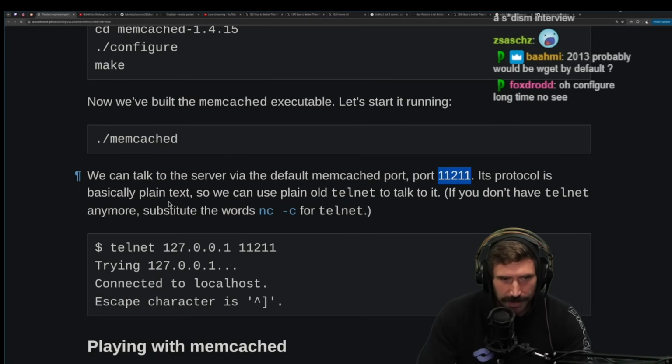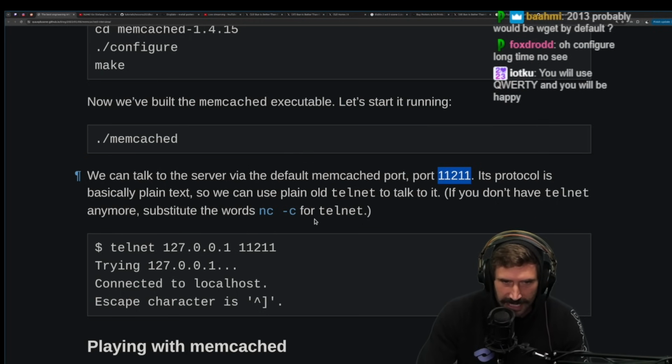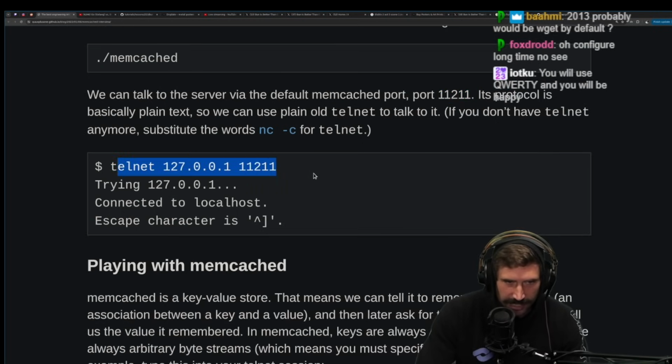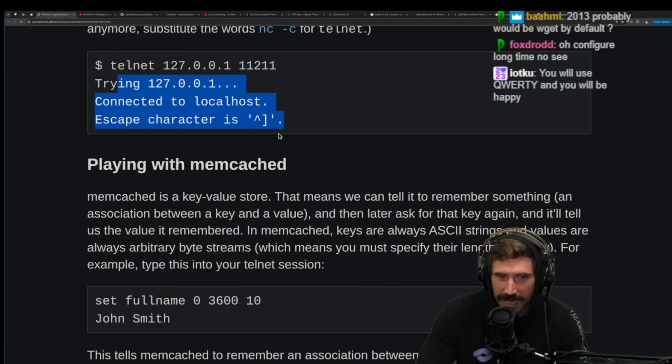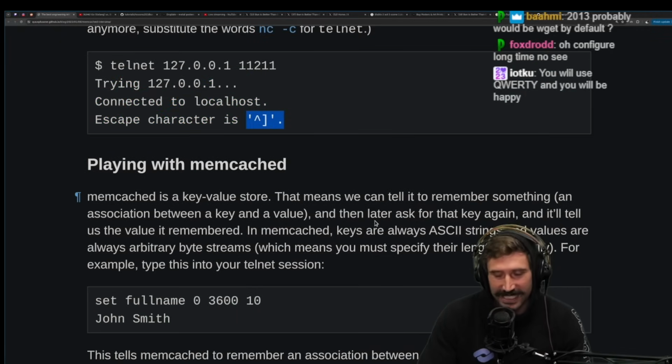Its protocol is basically plain text, so we use the old plain telnet to talk to it. If you don't have telnet anymore, substitute nc for telnet. All right, telnet, this guy, trying to connect. Let's go. Escape character.